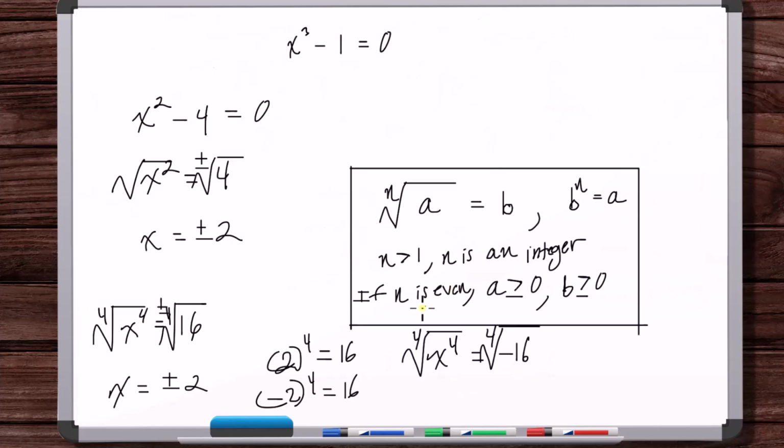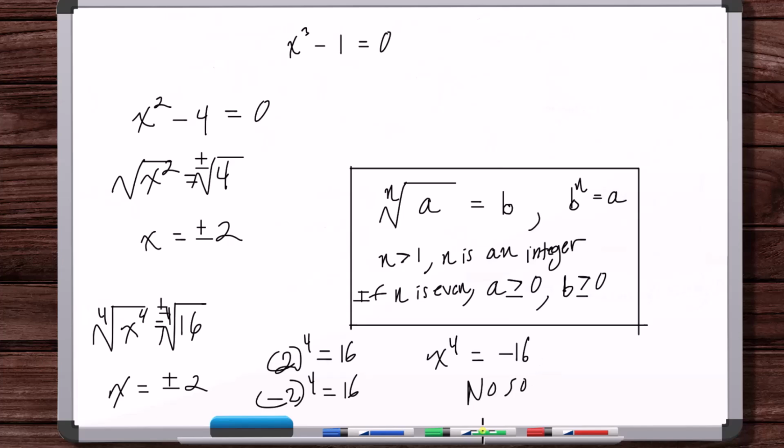So how do you approach this? Well, if you're thinking about only real number solutions, it's the exact same as x squared is equal to minus 4. There's no solution here, because there's no real number that when you take it to the 4th power, you're going to get minus 16.